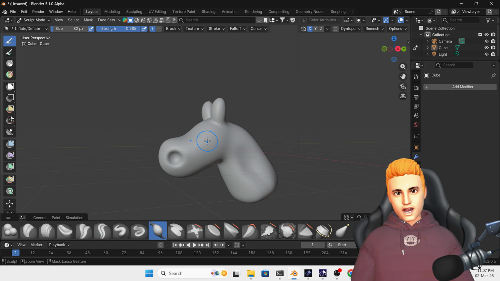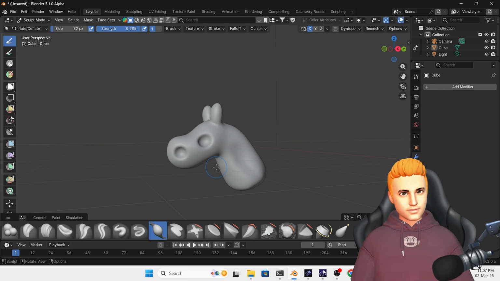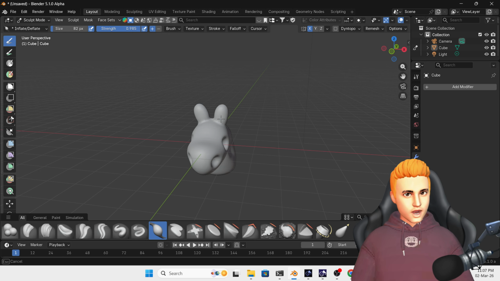Okay, and for the eyes also I'm going to press Control here. So we have something like this. For the ears also I'm going to press Control here.